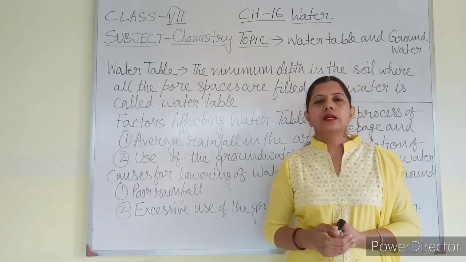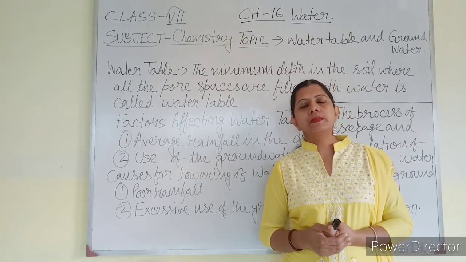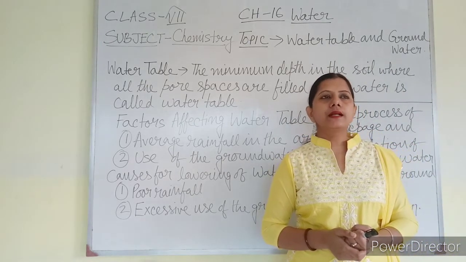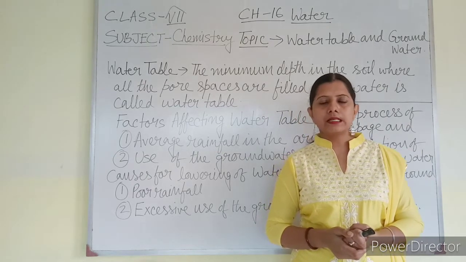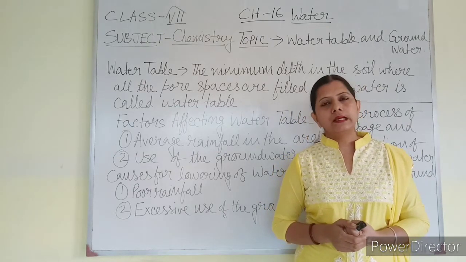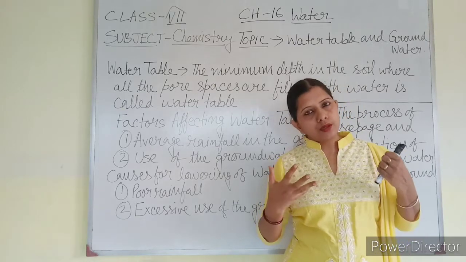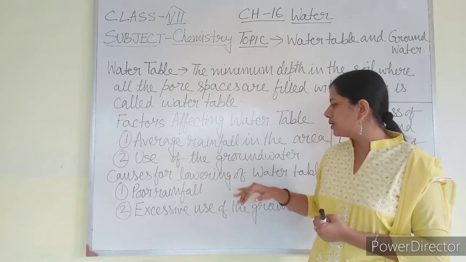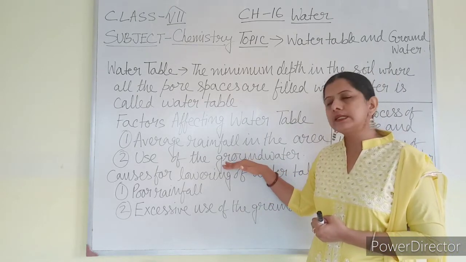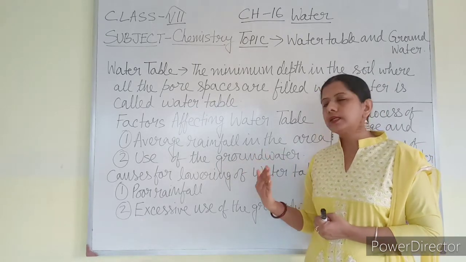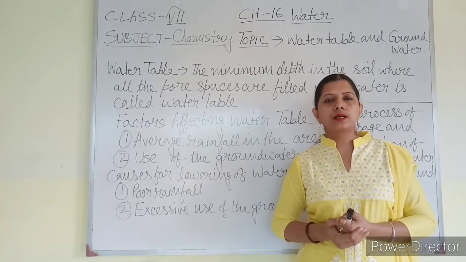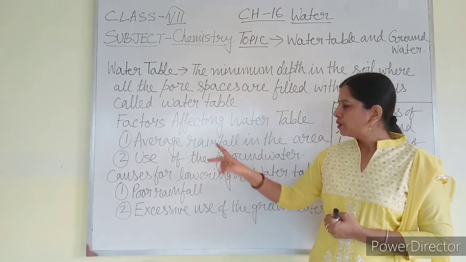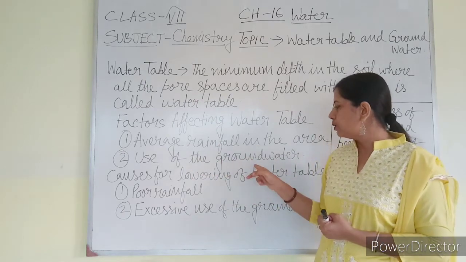Similarly, agricultural land generally depends upon the rainy or monsoon season, on rainwater. But if the rainwater is not sufficient, groundwater is also used for agricultural purposes. So the use of groundwater depends upon the population, on whether it is an industrial area, or whether it has lots of agricultural belt around it. All these affect the water table. Two main factors: average rainfall and use of groundwater.